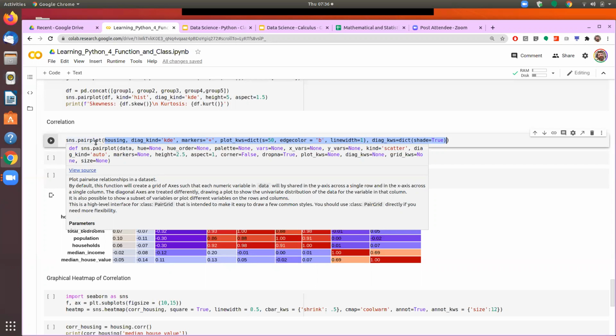Everything is actually a default value has been defined, and therefore even if we don't pass any value, the system will draw the pair plot. But if I don't provide the data, then it will show me an error that the required parameters have not been passed. So that is why we create the functions.